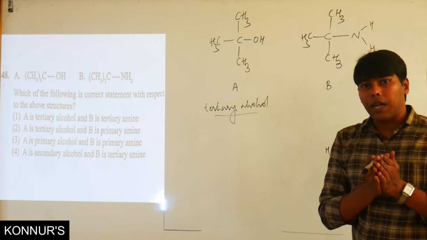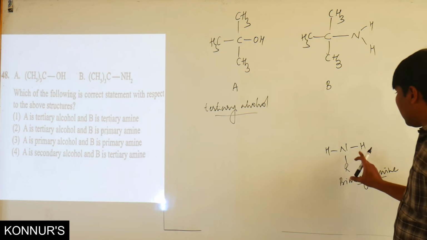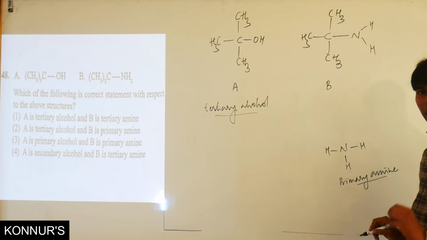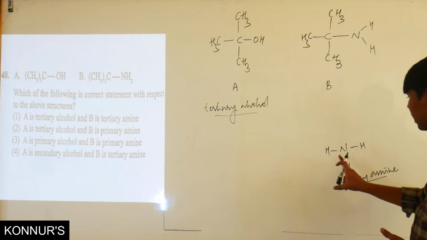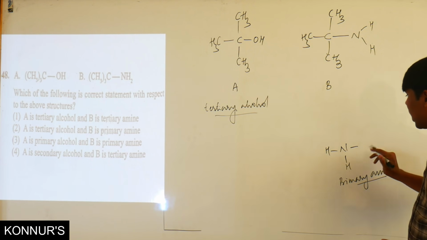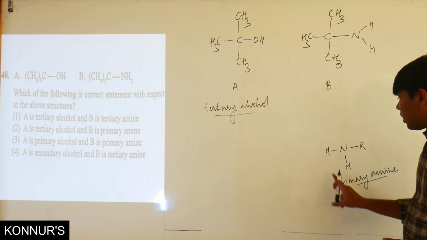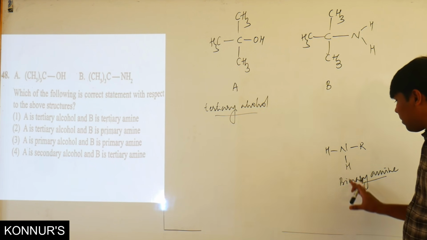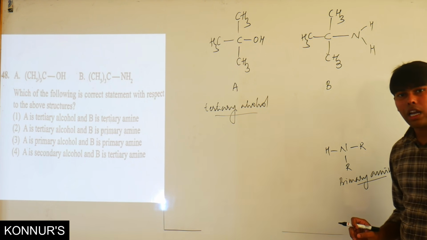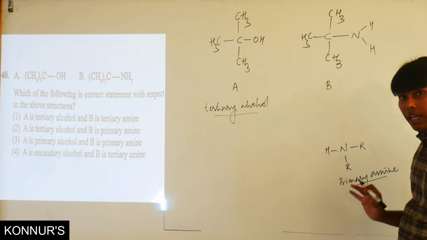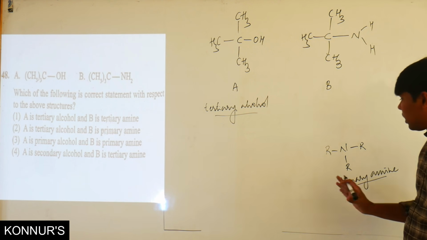Saying primary amine, secondary amine, tertiary amine is a different thing. I have already told you in a previous example that in ammonia, if one hydrogen is replaced by alkyl, and the others are hydrogens, it's a primary amine. If two hydrogens are replaced by alkyl or aryl, it is called a secondary amine. If all of them are replaced by alkyl or aryl, it's a tertiary amine.